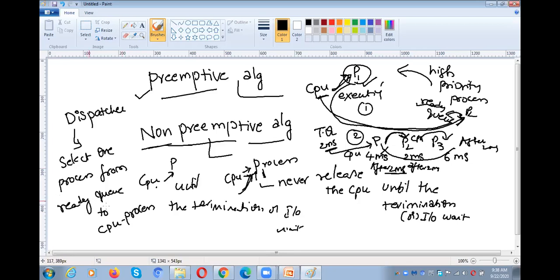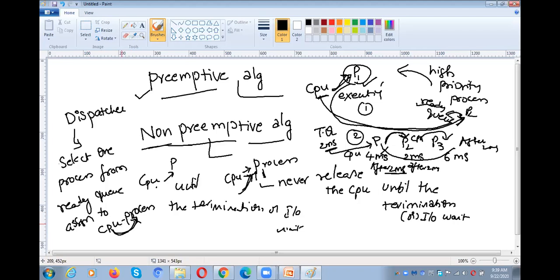Select one process from the ready queue and assign it to the CPU. That means from that point of time, the CPU is ready to execute the process that was selected from the ready queue.